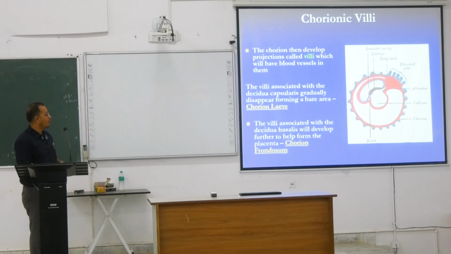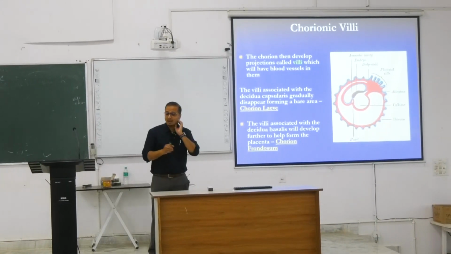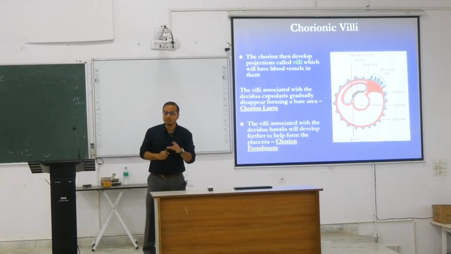The chorions which have the villi present in the region related to the decidua basalis remain, and we call them placental villi. They are going to remain there till the placenta is formed and till the placenta is shed off. So this is how the chorionic villi are formed, and this is how the chorion is formed.